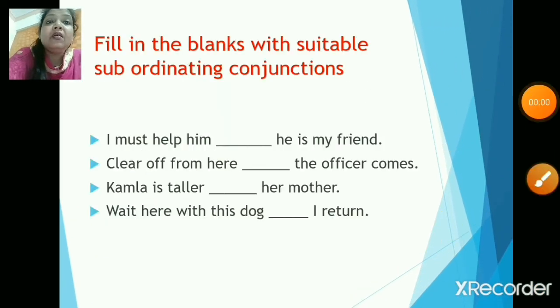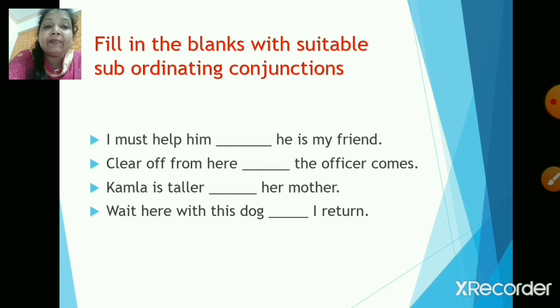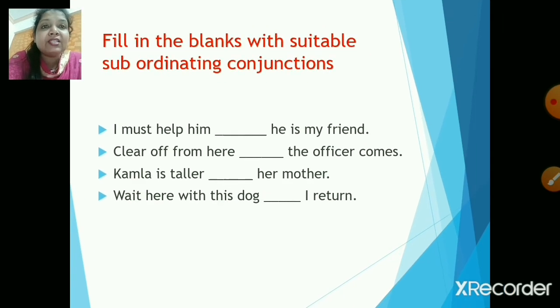Okay. Fill in the blanks with a suitable subordinating conjunction. Now quickly write the answer and let us check with the answer key later. I must help him dash, he is my friend. Clear off from here dash the officer comes. Kamla is taller dash her mother. Wait here with this dog dash I return. Let us check what the correct answer is, children.